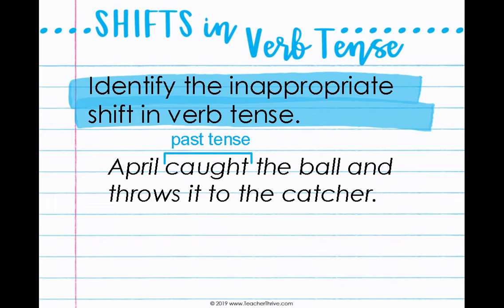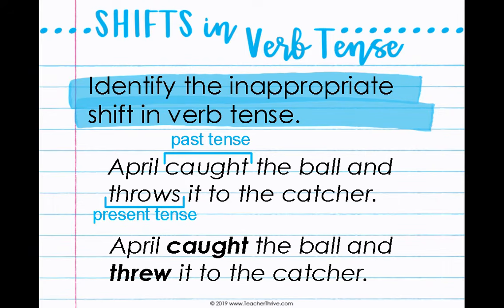Caught is a past tense verb. Throws, however, that's present tense. So we can't have those two verbs together. It doesn't make sense. So to rewrite this sentence, we would have to say, April caught the ball and threw it to the catcher.